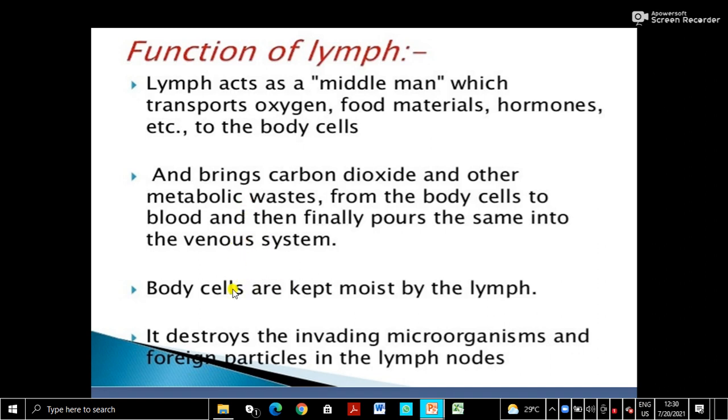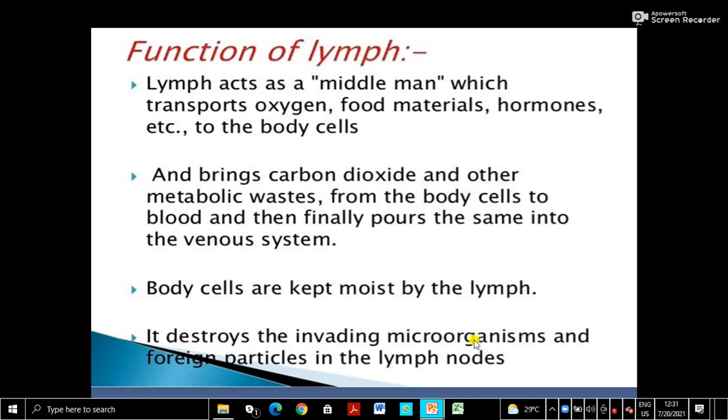Another function: body cells are kept moist by the lymph. Then another very important point: the lymph and the lymphatic system are a very important part of our immune system, which gives us resistance to microorganisms. It destroys the invading microorganisms, so it provides us immunity. The immune system is a very complex system. One part is the lymphocytes, especially in the lymph, that we will learn in detail in higher classes.